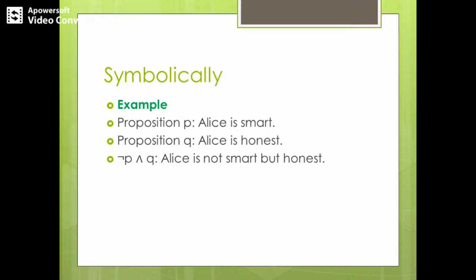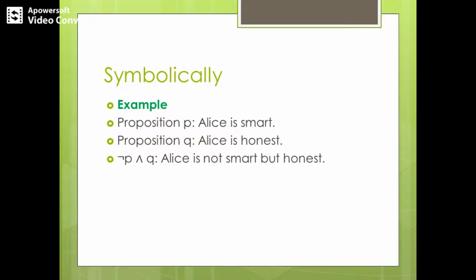You're just negating that particular statement. That is, if I want to say it is a beautiful day, I negate it to it is not a beautiful day. In that way we can have the negation of that particular statement. So here negation P is Alice is not smart. I am using the connective not. Alice is not smart, and Alice is honest.